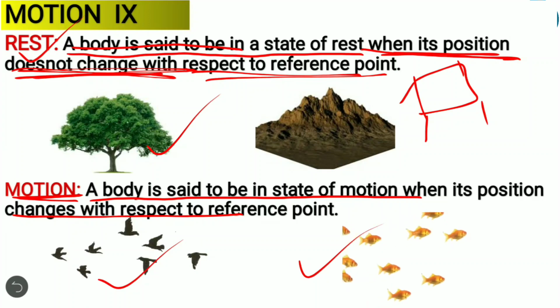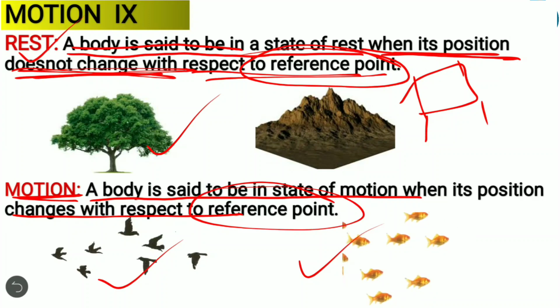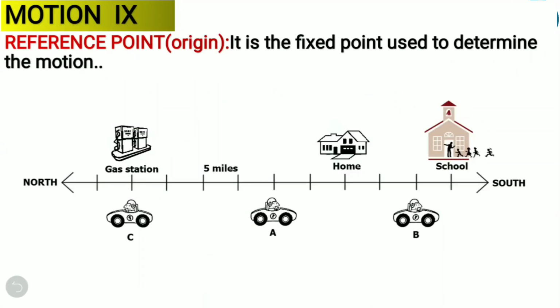Clear? So one is at rest, another is in motion. Here particularly we are talking about the reference point. What is this reference point? Observe this point. The reference point we call an origin, or starting point. We can say it is the starting point.